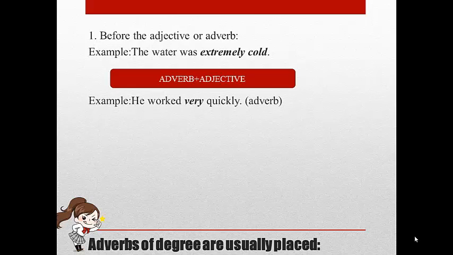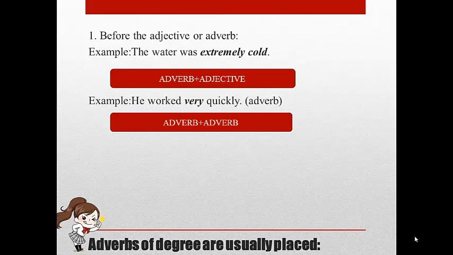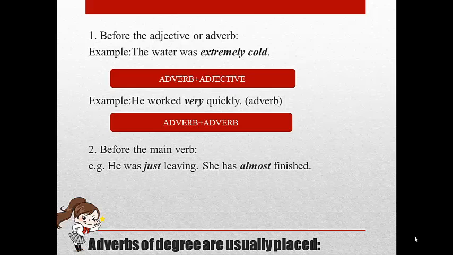The second example is, he worked very quickly. From the example, the position of the adverb of degree is before the adverb, and the adverb is quickly. The second place is before the main verb. The example is, he was just leaving. He has almost finished. The main verb is leaving and the adverb of degree is just.